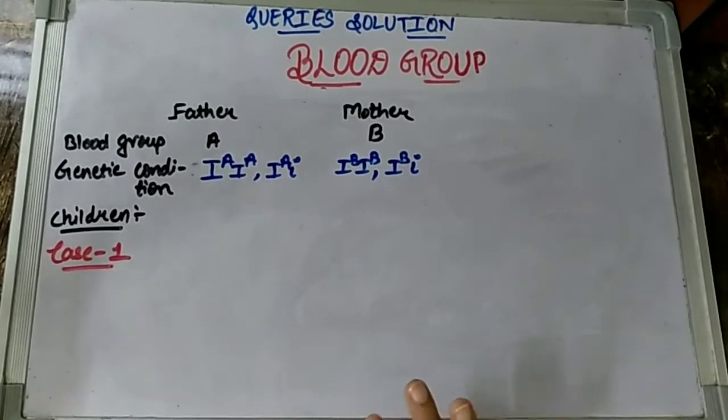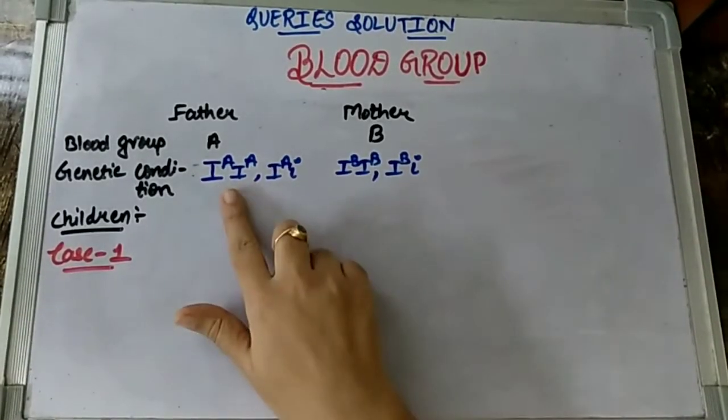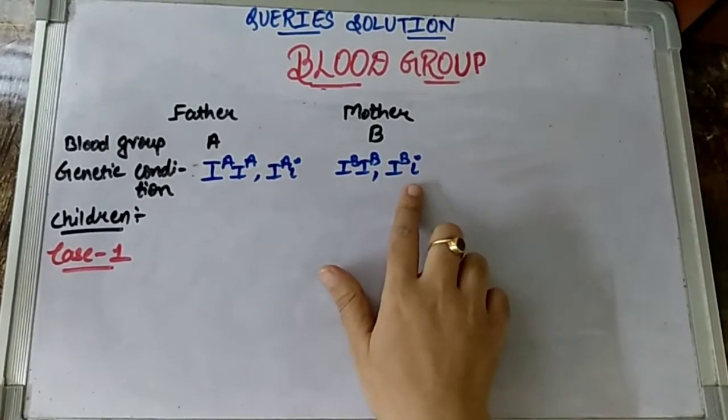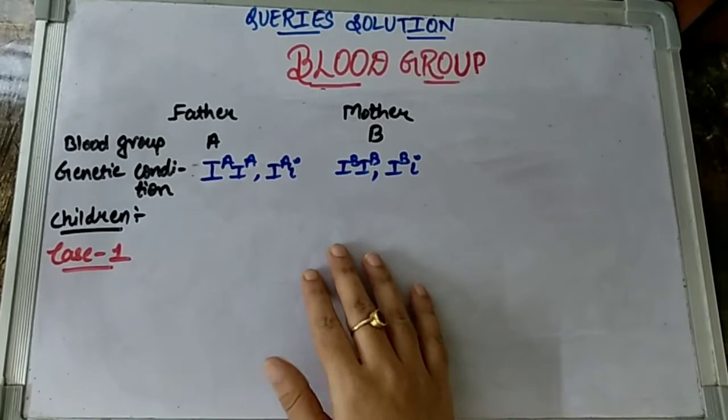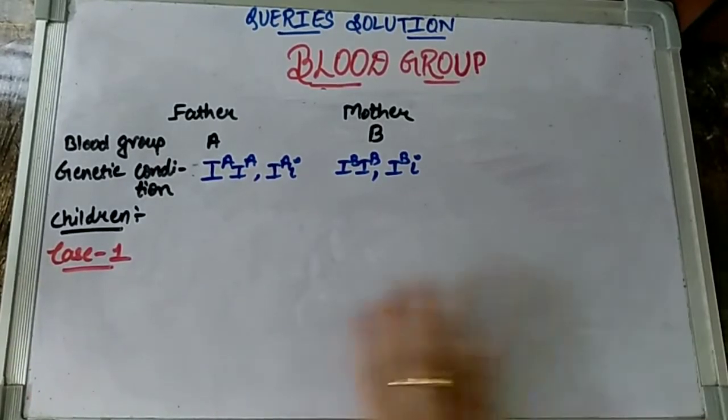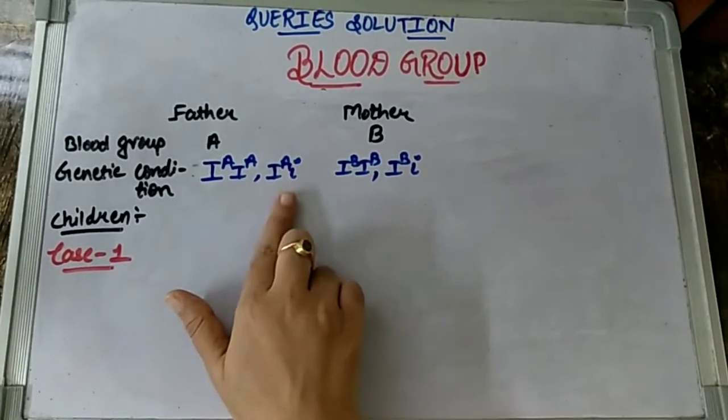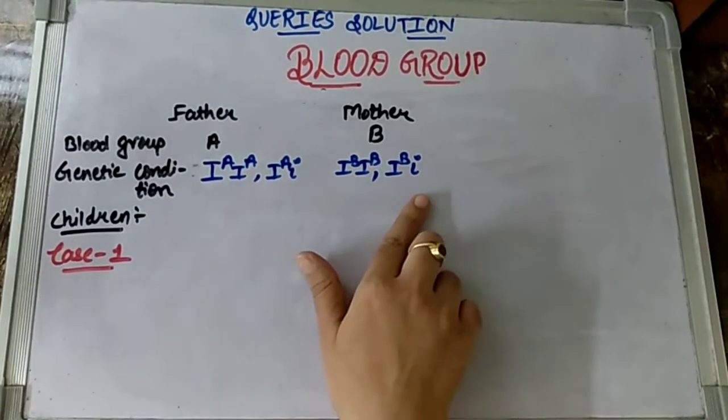Such questions children, where we get a question like if father has blood group A and mother has blood group B, what will be the possibilities of the blood group that can come down in children? So for doing such crosses children, first of all we need to know what the genetic conditions are with respect to the blood group.